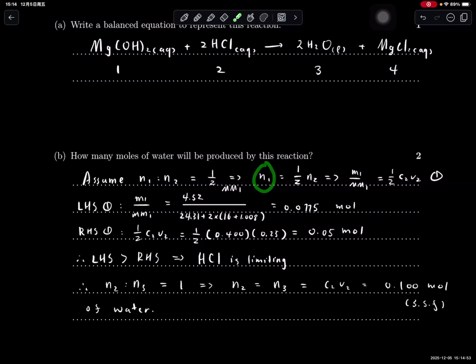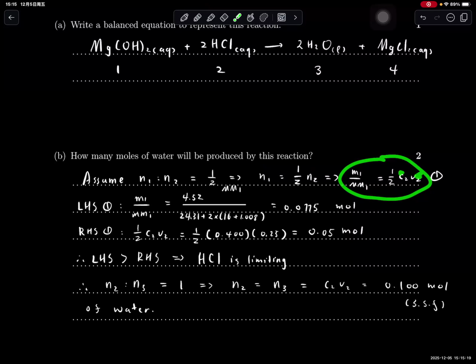We know the mass of the first reagent, and we want to find the moles of water produced. So we can plug in what we know. We can calculate n1 using m1 and MM1. We can calculate n2 using concentration times volume. So now you get this equation if everything reacts fully.